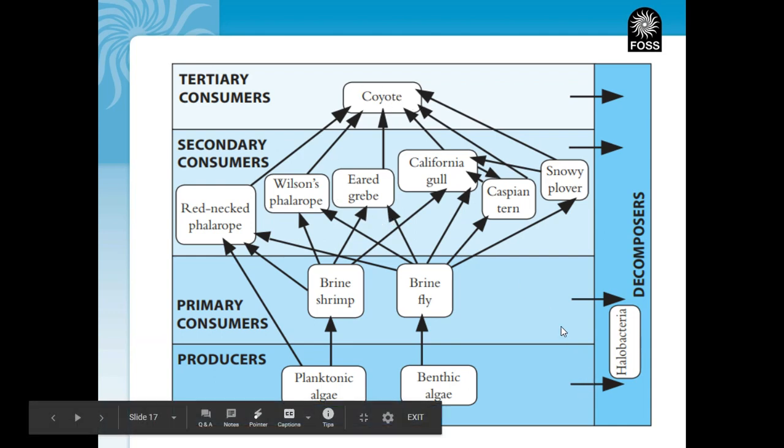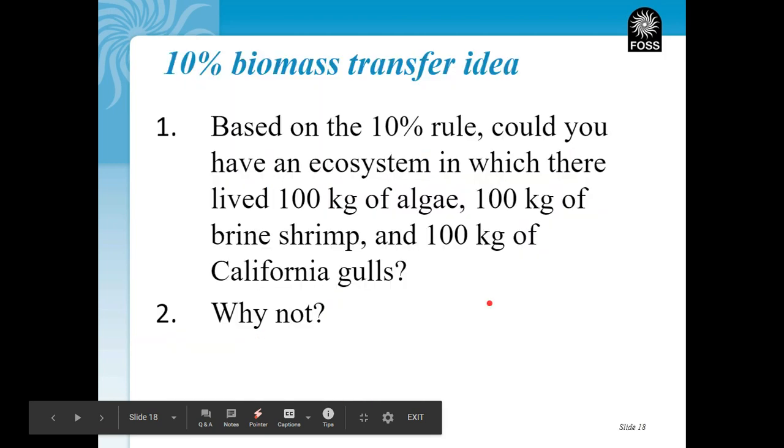That is why we have that pyramid shape, where everything gets smaller and smaller as we go up. The base of our pyramid will have the most energy, the most biomass, and the most numbers of organisms, and everything decreases as we go up.